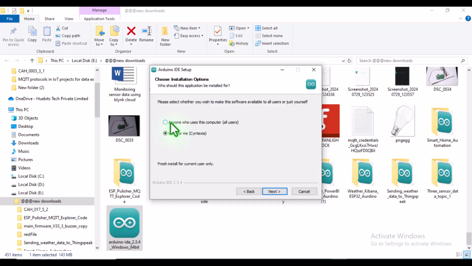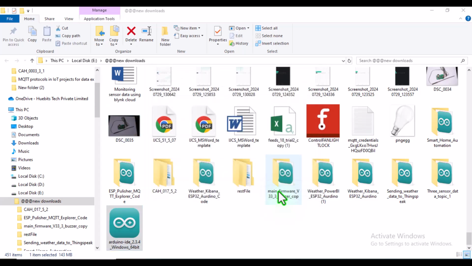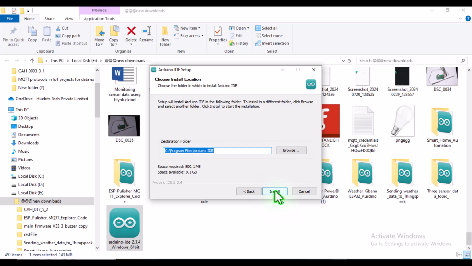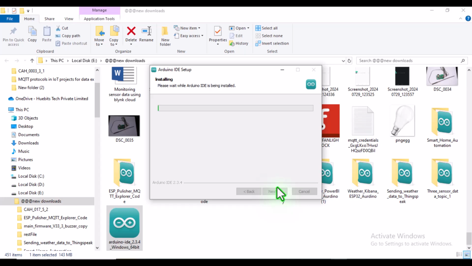Select the option Anyone who uses this computer, then click Next. Allow the required permissions by clicking I agree. Now click on Install. This may take a few minutes.